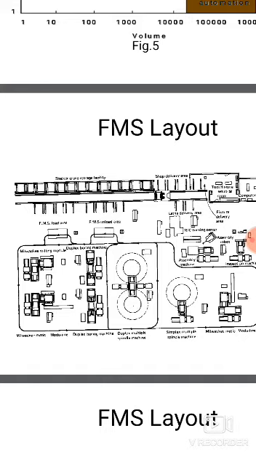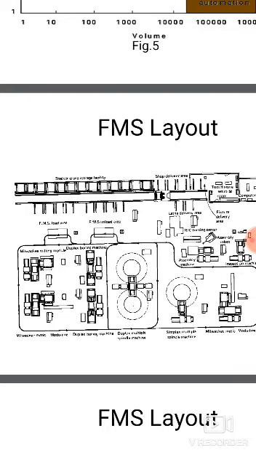After finishing one operation it moves forward only, so the next can run. The operation of this type of system is very similar to transfer lines, as we have studied.